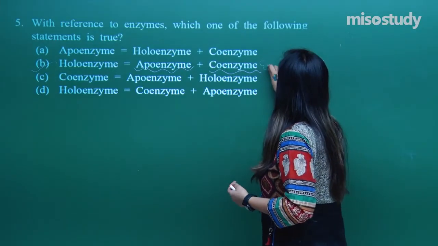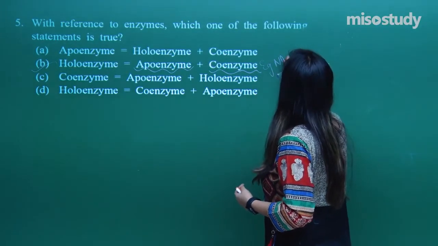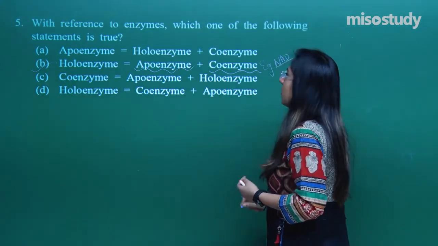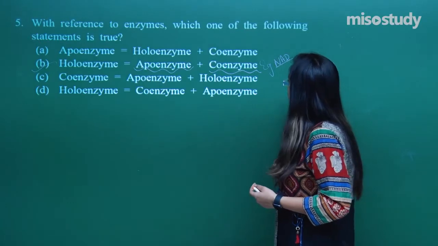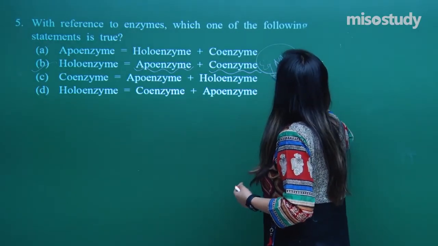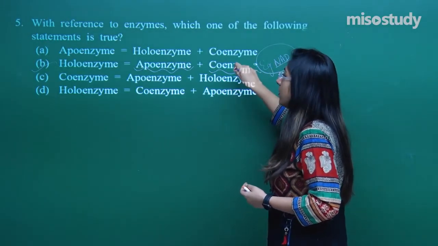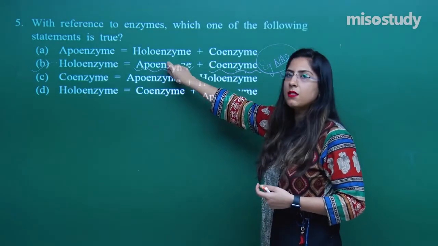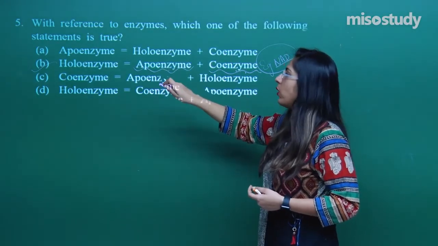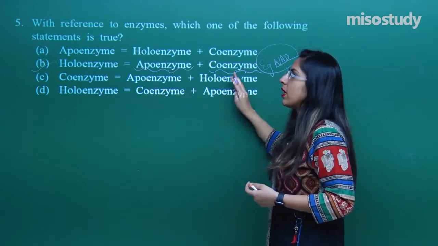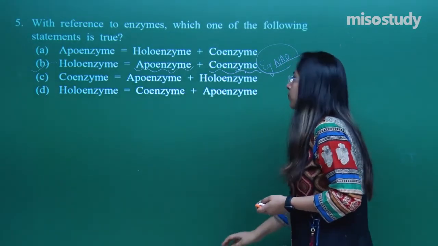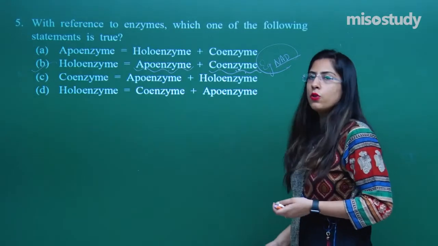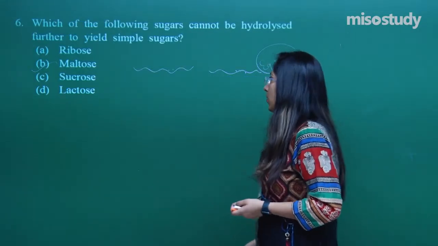Let's take an example. For example, in a normal reaction we can see that the NAD is there. This NAD is non-protein, and it increases the efficiency of an enzyme. This is called a coenzyme and this is non-protein, whereas this is a protein one. So holoenzyme is made up of apoenzyme and the coenzyme. So the correct option is option number 2. For the 5th question, option number 2 is the correct one.